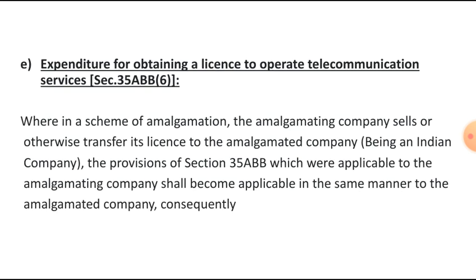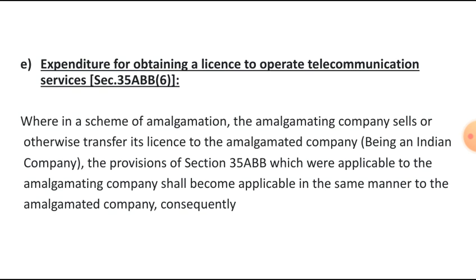Next one is expenditure for obtaining a license to operate telecommunication services, section 35ABB subsection 6. Where in a scheme of amalgamation, the amalgamating company sells or otherwise transfers its license to the amalgamated company, being an Indian company, the provisions of section 35ABB which were applicable to the amalgamating company shall become applicable in the same manner to the amalgamated company.